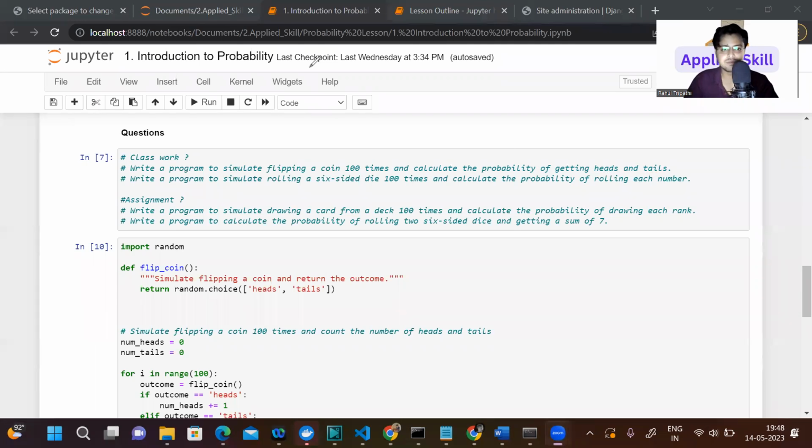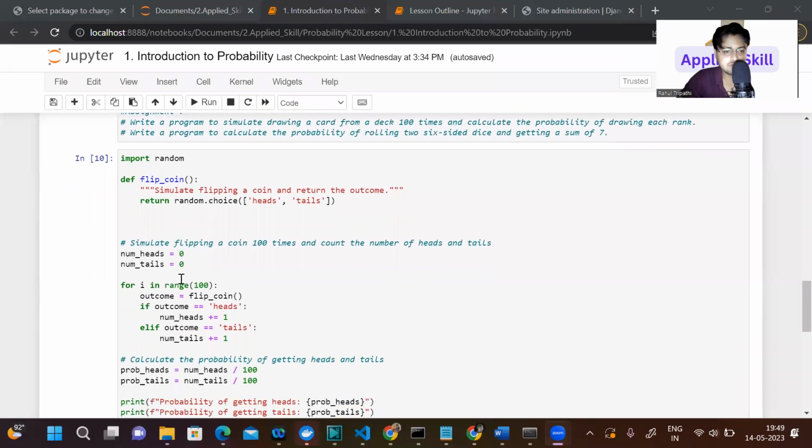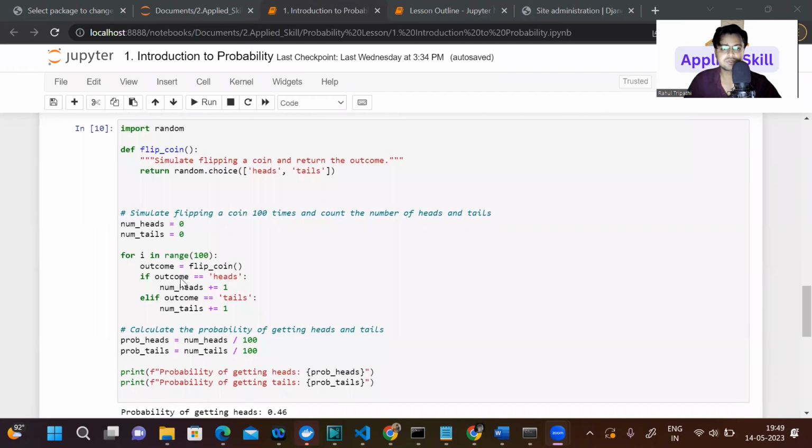It's very simple. Let me explain the question first, and then once you do, answer also. Let's suppose we have a head count and a tail count. We are storing them in some variables. What we're doing is running the experiment 100 times.